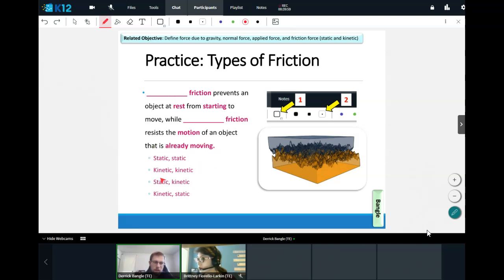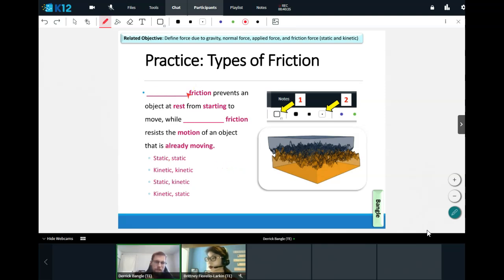Blank friction prevents an object at rest from starting to move, while blank friction resists the motion of an object that is already moving. So we have a multiple choice of four answers. The first answer before the comma is going to be that first blank, and the second answer in each choice, after the comma, is going to be for the second blank. So we have a choice between static, static; kinetic, kinetic; static, kinetic; or kinetic then static. Take your time and put a box around the answer that you find most suitable using your whiteboard tools.